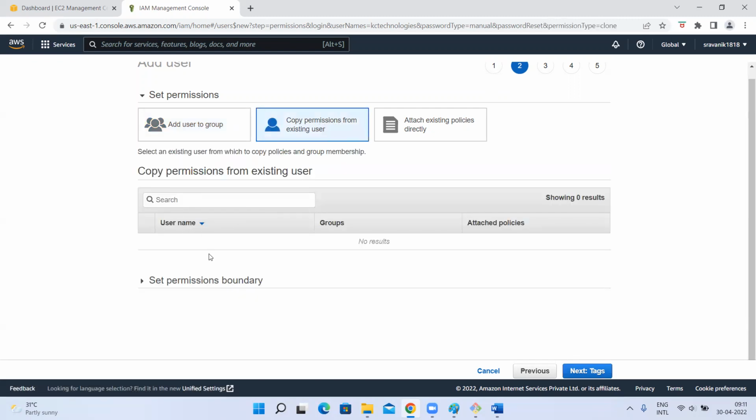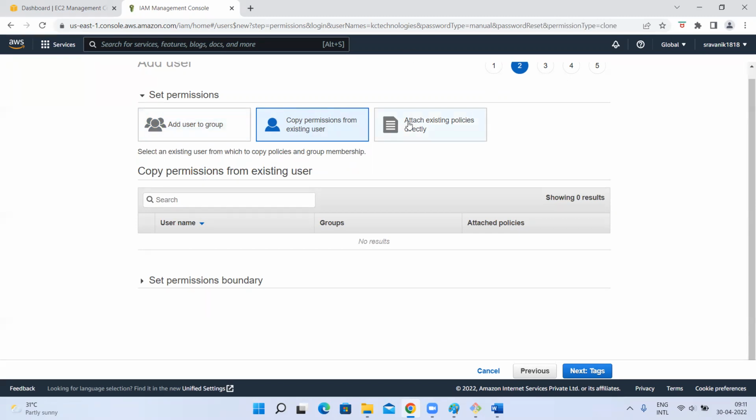If there is a user, you select that user, so that permissions will come to that. The ABC user permissions will come to the KC Technologies user as well. Next, add to groups. I want to give the same permissions to 10 users.